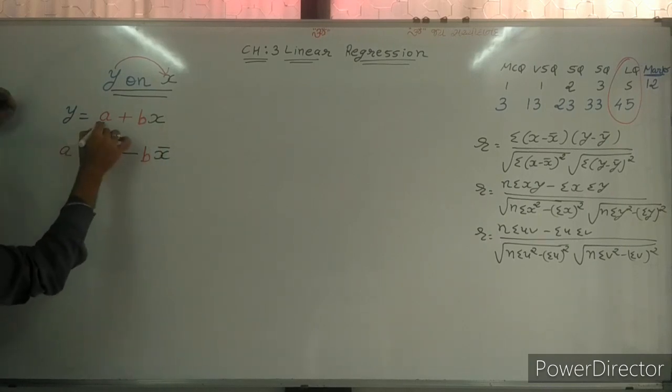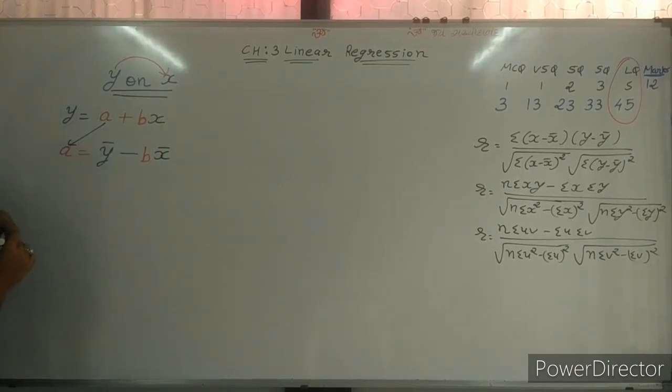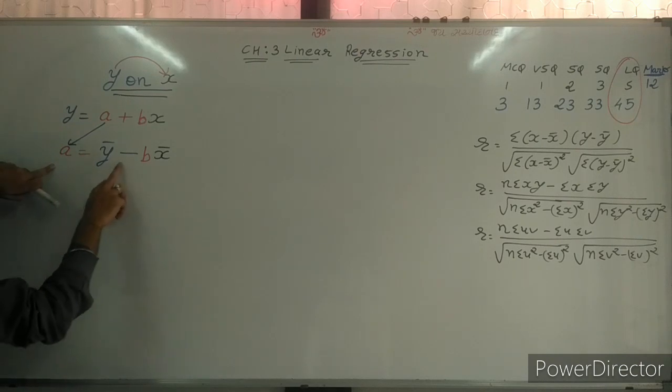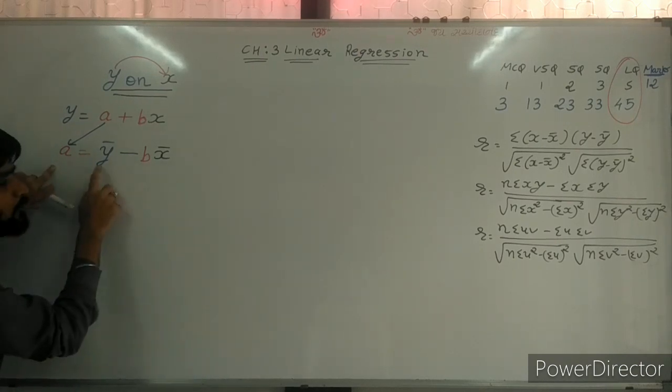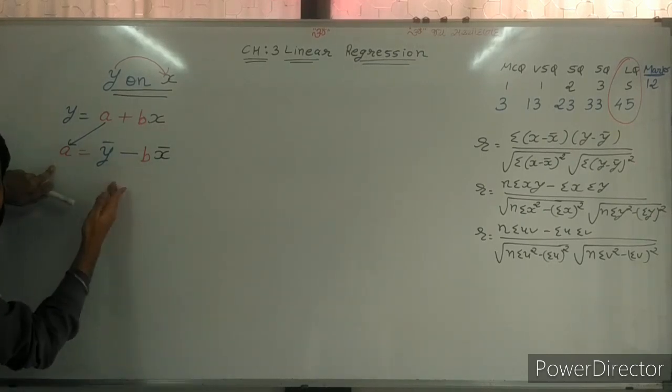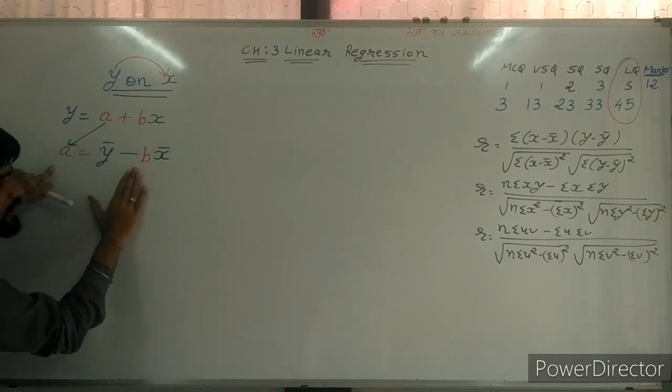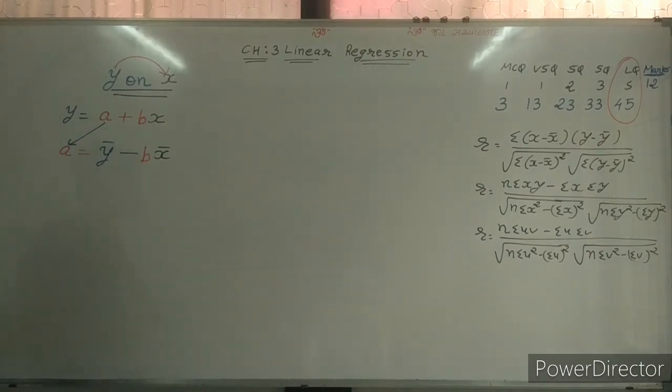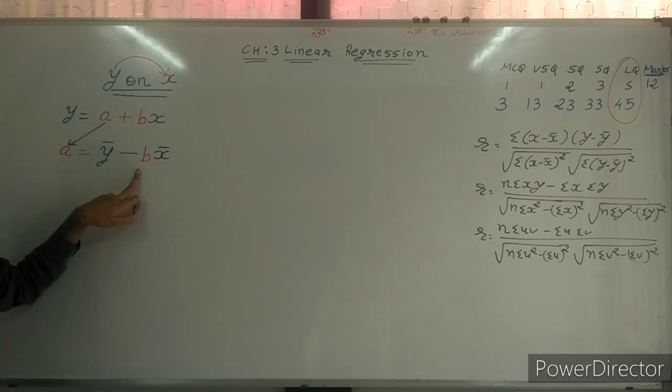Sir, for that we need the value of a. How can we find the value of a? a is equal to y bar minus b x bar. How can we find y bar? Sir, we know in the second chapter in many sums we have found x bar and y bar. So x bar and y bar are easy, but sir, for that b is also required. a is okay, we can find it in this way, and then we can put that value of a in the function. But sir, what about b? Because to find a, b is required.